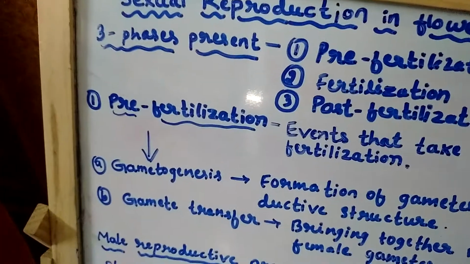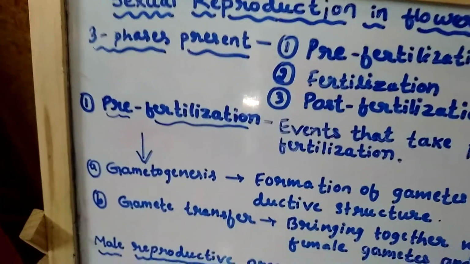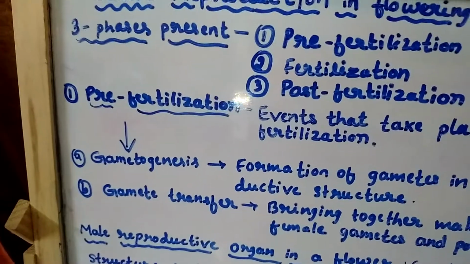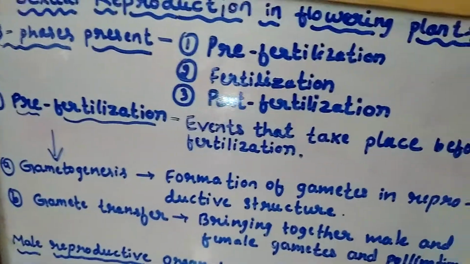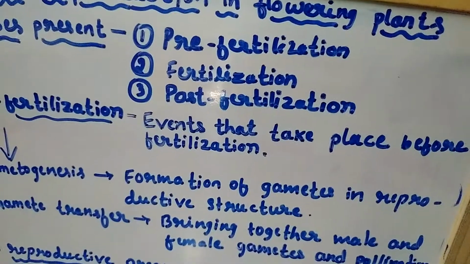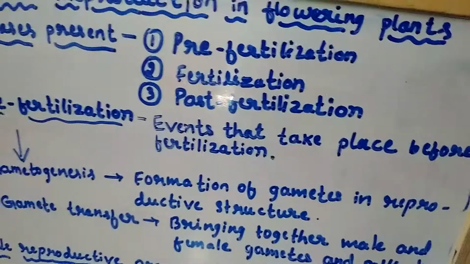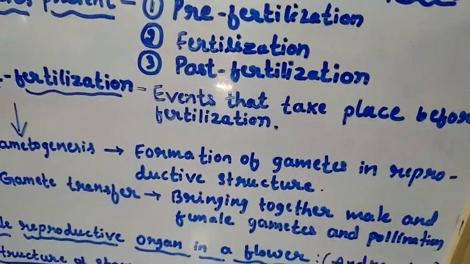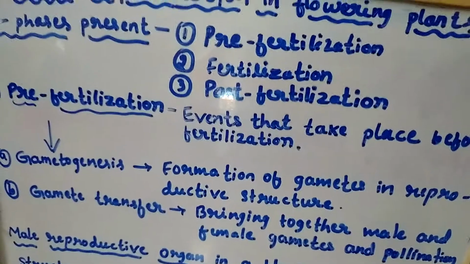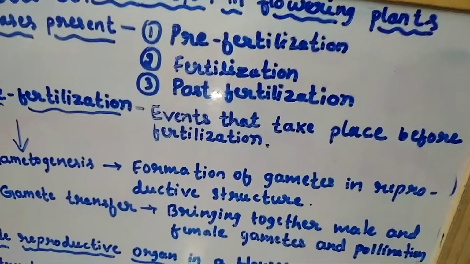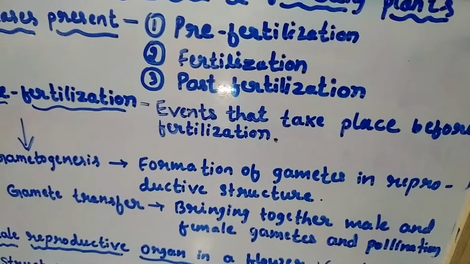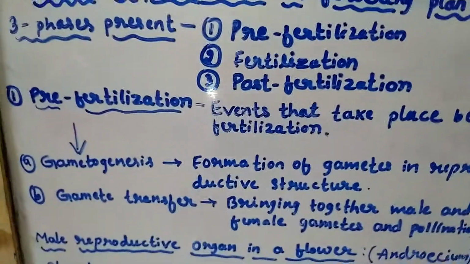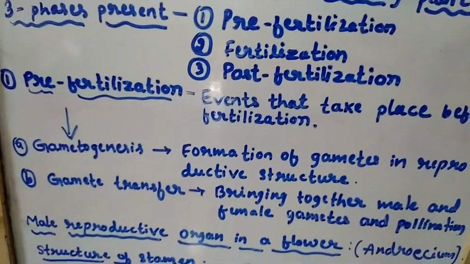In pre-fertilization we have two phases. First is gametogenesis, second is gamete transfer. In gametogenesis, the process of formation of gametes in reproductive structures takes place. In the male reproductive structure, male gametes are formed. In the female reproductive structure, female gametes are formed.